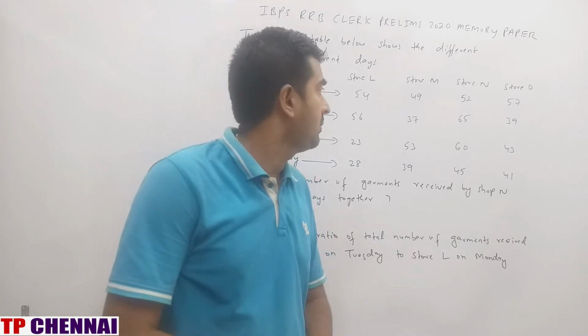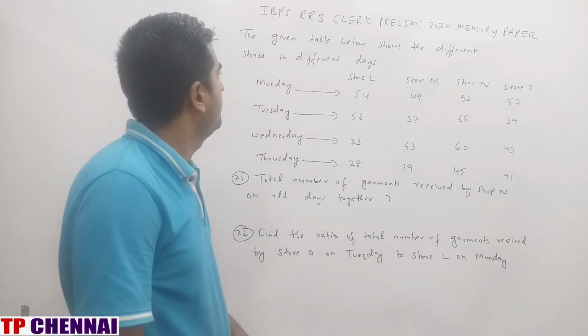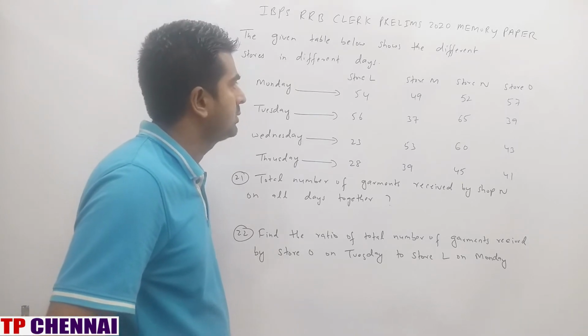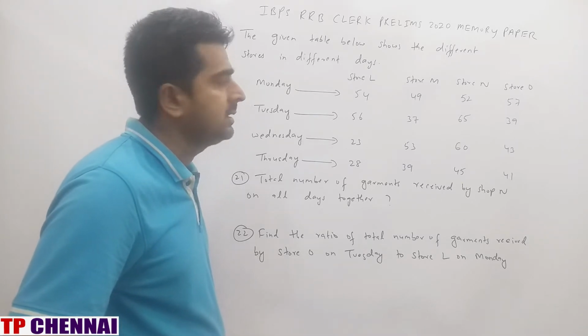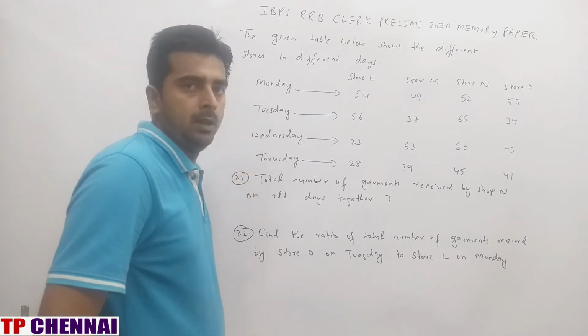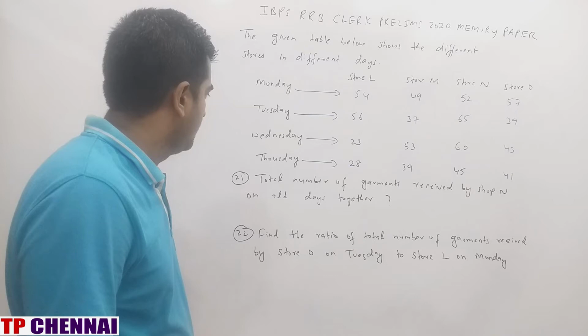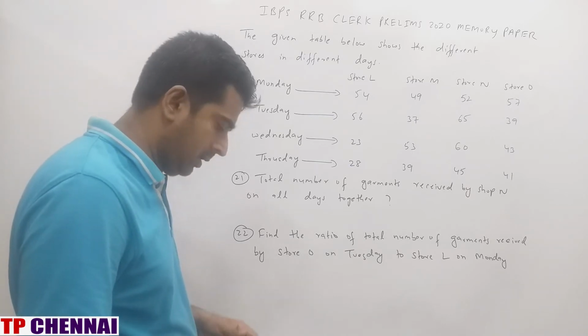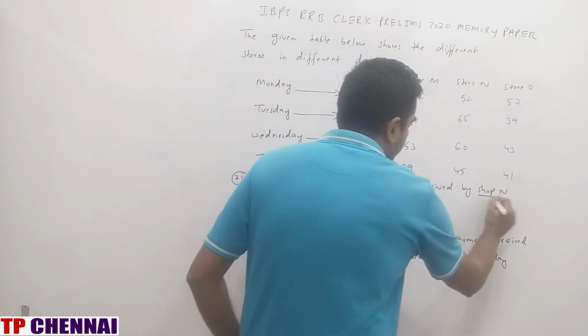Now we will see one set of DI. The given table below shows the different stores in different days. Right? You have different stores: store L, store M, store N, store O. And days are Monday, Tuesday, Wednesday, Thursday. So now I have written 2 questions here. First one, total number of garments received by shop N on all days together. Shop N they are saying.